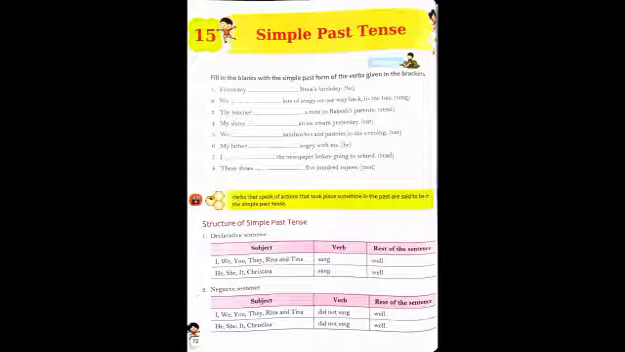So, what is the definition of simple past tense? Verbs that speak of actions that took place sometime in the past are said to be in the simple past tense. This is the definition given in the book. So the simple past tense is used to refer to actions that were completed in a time period before the present time.